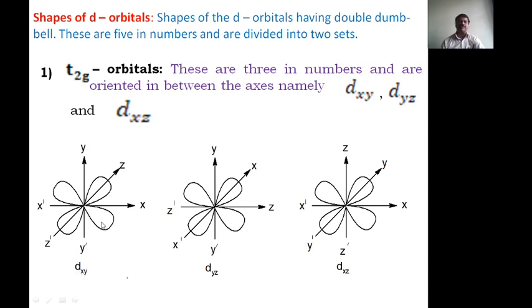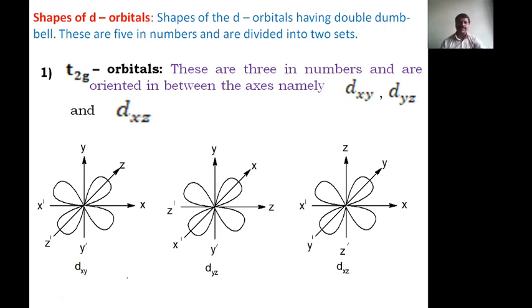Now the second one is similar to this, just replacing x by z, and this is dyz. Here we are concentrating on y and z, and x is perpendicular to this plane.